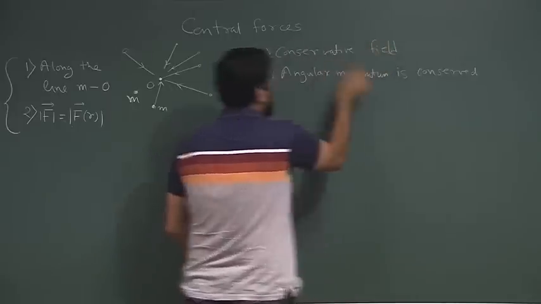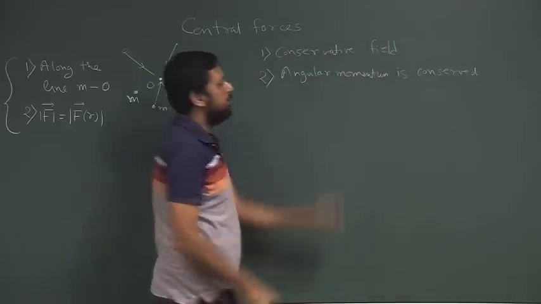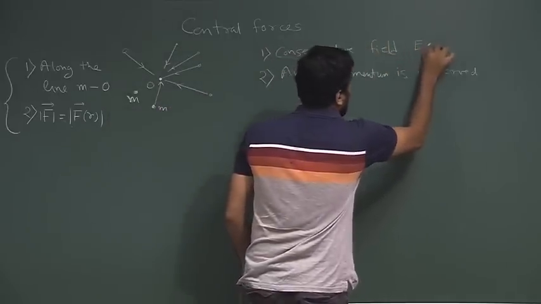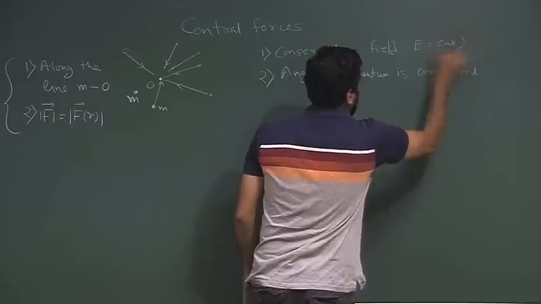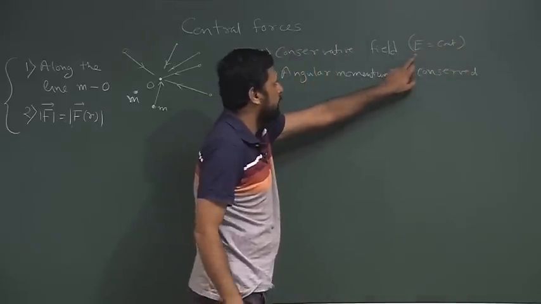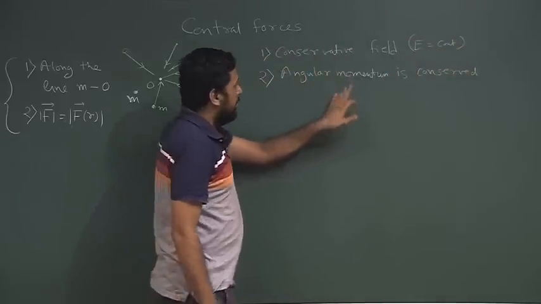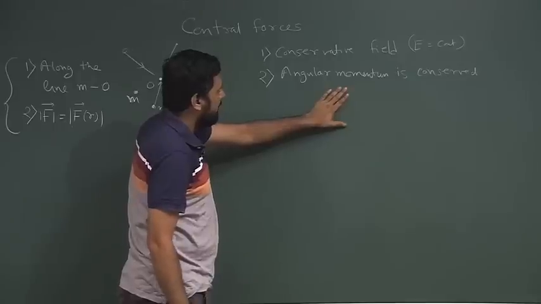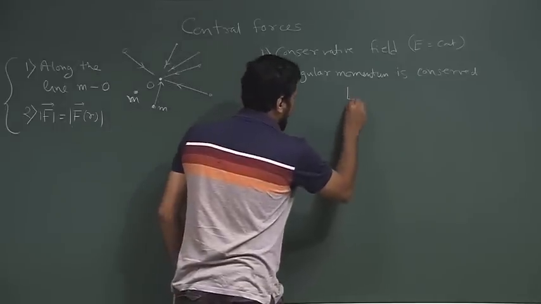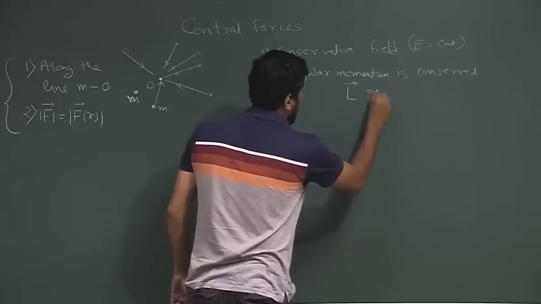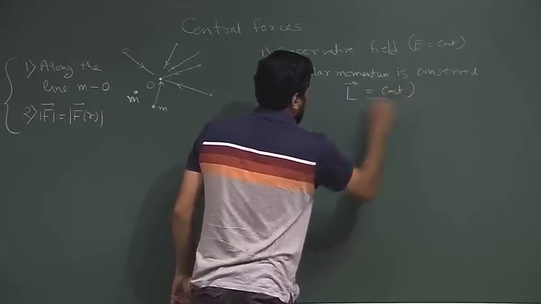So, the first point, conservative force field, essentially means E is equal to a constant: total energy is a constant. Angular momentum is conserved, that essentially means L is equal to constant.